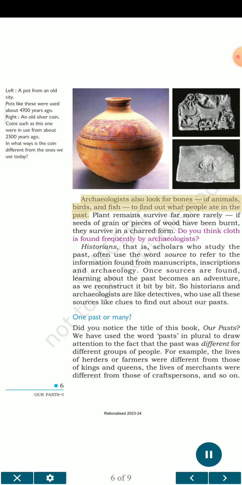Archaeologists also look for bones of animals, birds, and fish to find out what people ate in the past. Plant remains survive far more rarely. If seeds of grain or pieces of wood have been burnt, they survive in a charred form. Do you think cloth is found frequently by archaeologists?